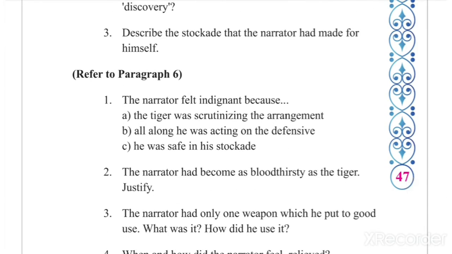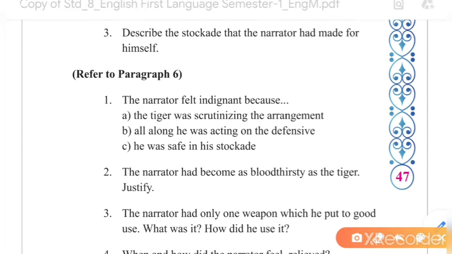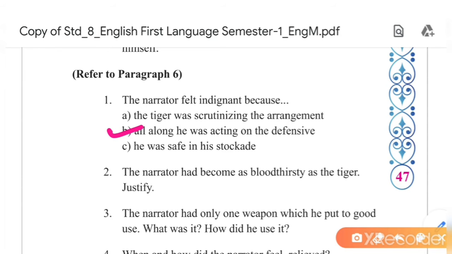Okay, so students, you might have understood what kind of errors can be given in this type of question. It may be of conjunction, it may be of article, it may be of tenses, it may be of degrees or voice. Okay, so you have to be very careful in writing the answers for this exercise.